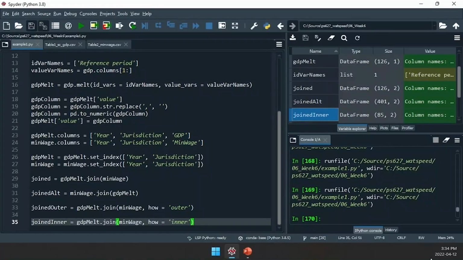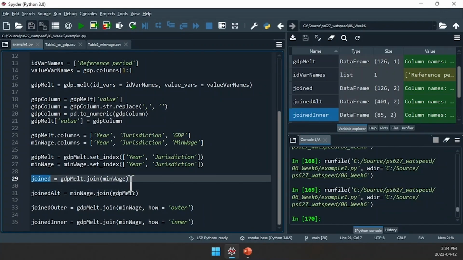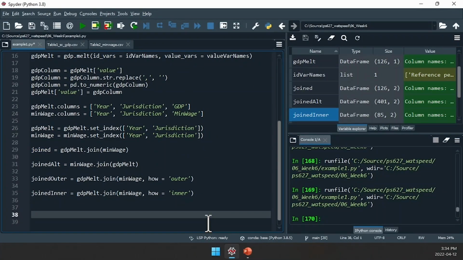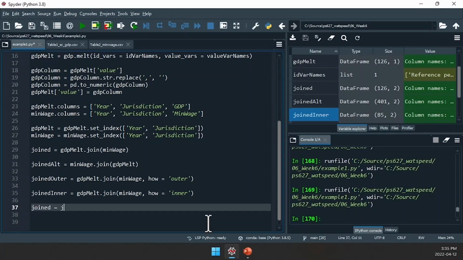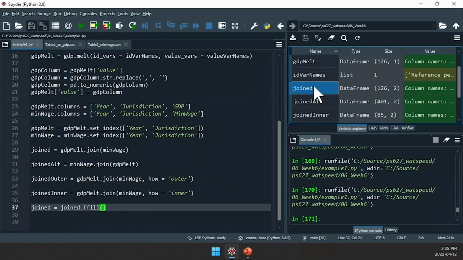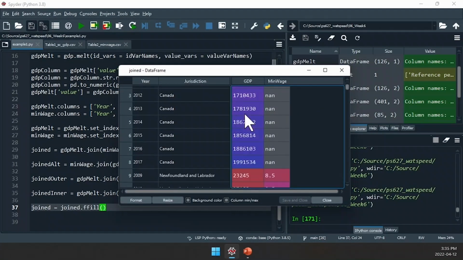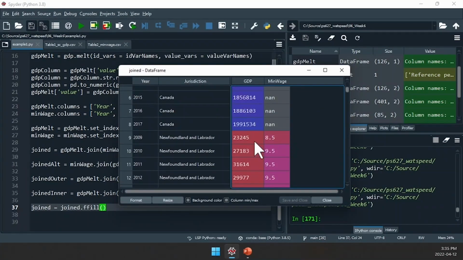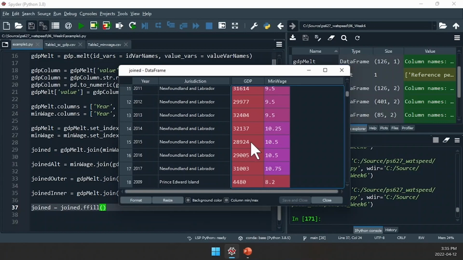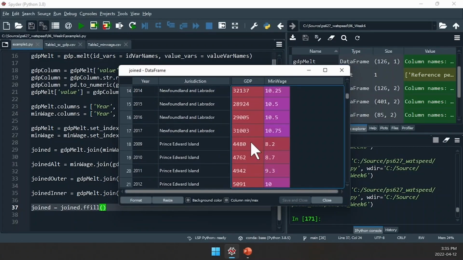We'll come back here into Python, and the data frame that we're going to use is the one that's called joined. We're going to use our left-hand join data frame. And we'll say joined is equal to joined.ffill. And if we look at joined.ffill, did our forward fill work properly?